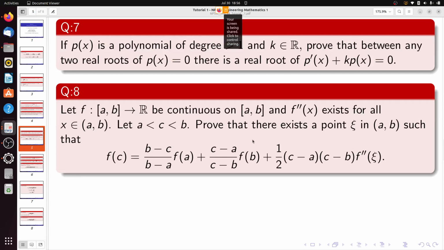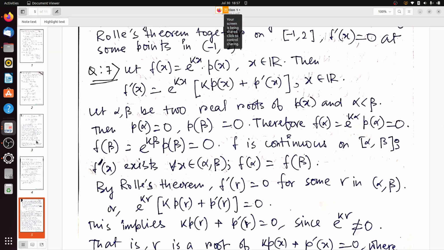Now question number C, it is just question number 8. Let f from [a, b] to R be continuous on [a, b] and f prime x exists for all x in (a, b), let a be less than c less than b. We have to prove that there exists a point xi in (a, b) such that f(c) is equal to ((b minus c)/(b minus a)) f(a) plus ((c minus a)/(b minus a)) f(b) plus half of (c minus a)(c minus b) f double prime xi. Okay, now without a delay, solve.